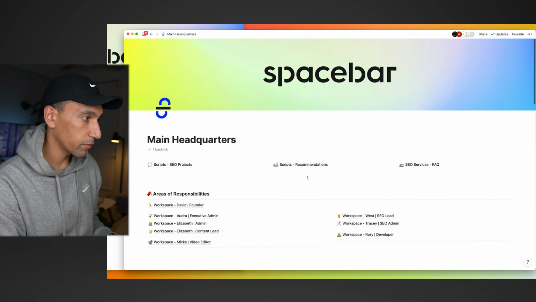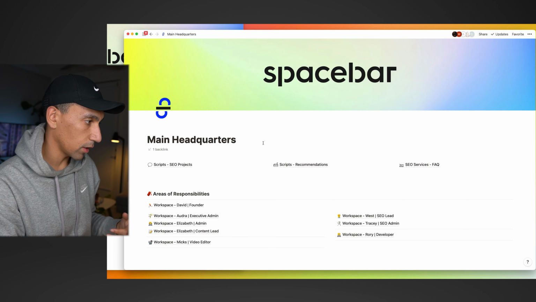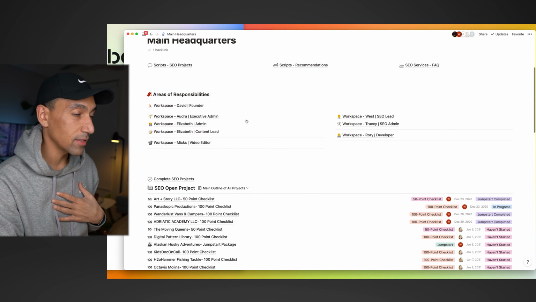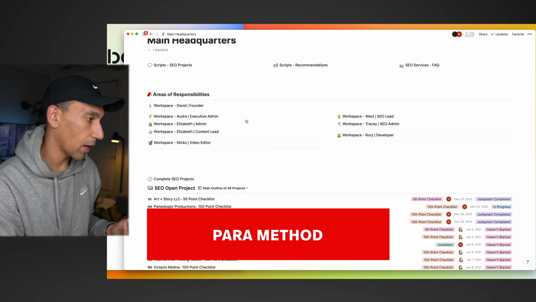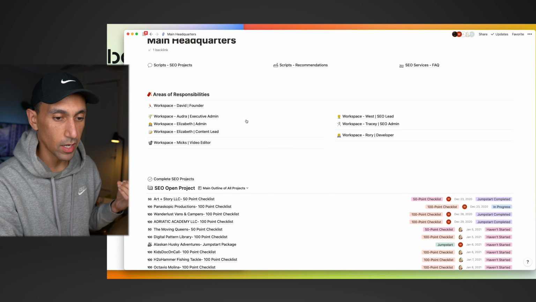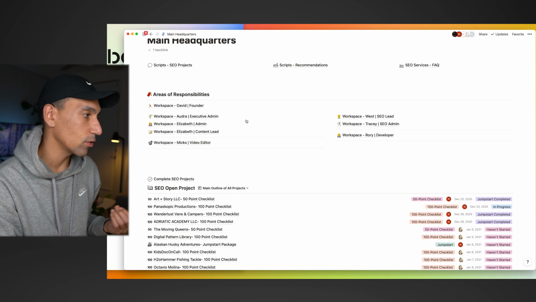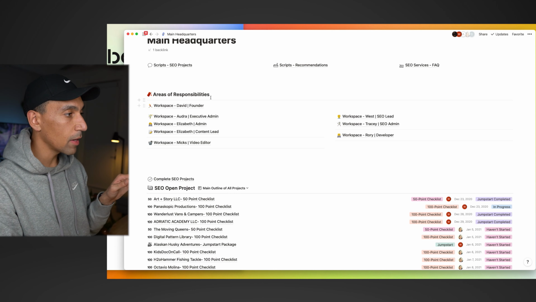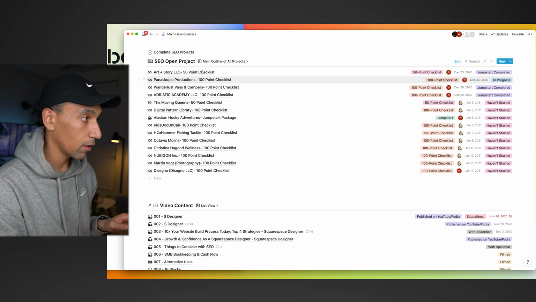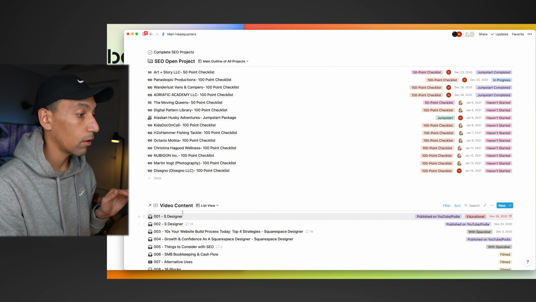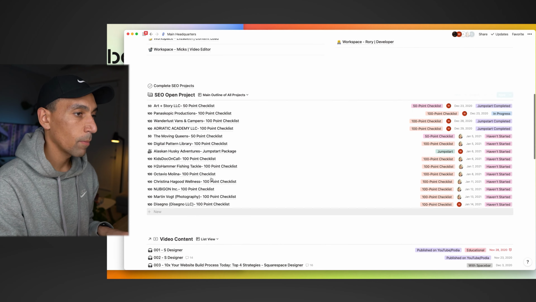So first and foremost, before I show you templates, this is a page on Notion. And so as I'm in here, this is our main database. We use the PARA method, which you could just Google. I'm forgetting the gentleman's name, but if you type in PARA method of organization, you should be able to find it. But the main thing we have is areas of responsibility. Under that, we have projects. So here is our current client projects, and here are all our video content. It lives here. So let's look at this.